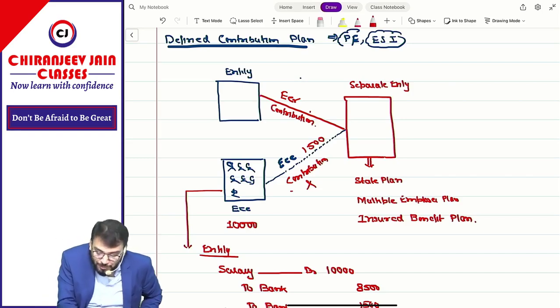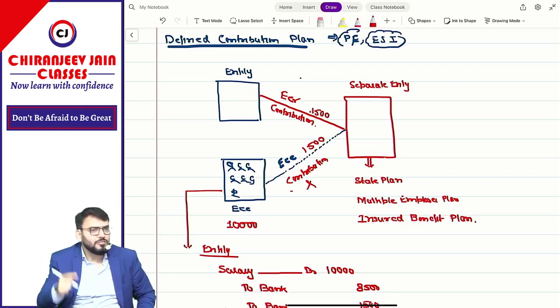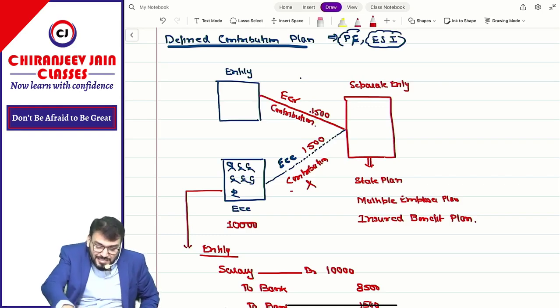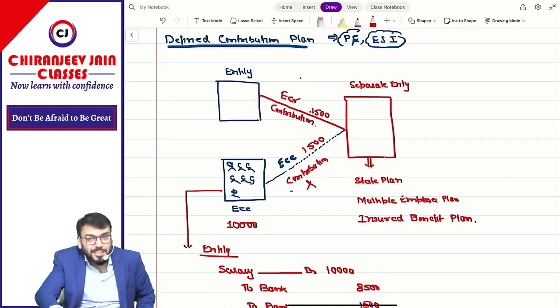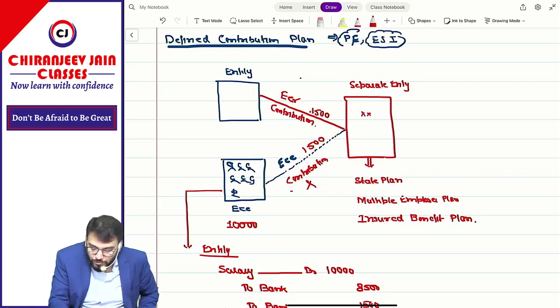And the same amount will be deposited. 1500 every month, every year, it will be deposited. Normally it is deposited on a monthly basis. Can I say this separate entity is receiving employee contribution and employer contribution? Understood? Now they have received all the amounts.